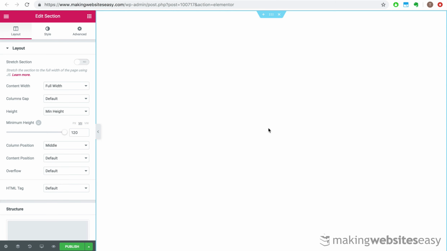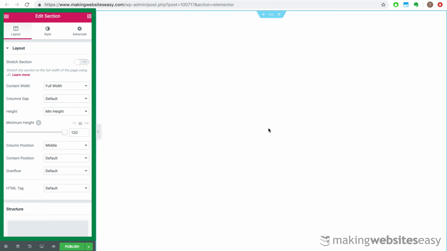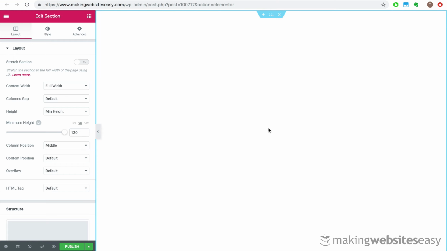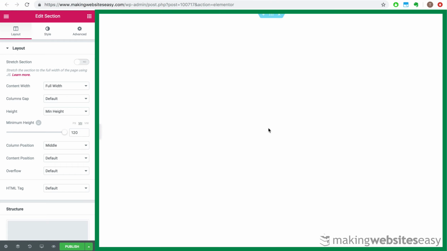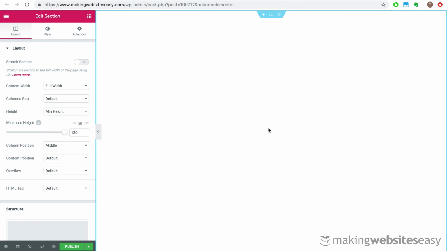Okay, so what you see here is the Elementor dashboard within our WordPress installation for our website. On the left is the control panel, and on the right is the real-time view of your website page. The neat thing about Elementor is that not only does it not require you to code, it's all drag and drop and on-page editing, so you can see exactly how your changes look instantly. You'll see exactly what I mean as we go through this tutorial.